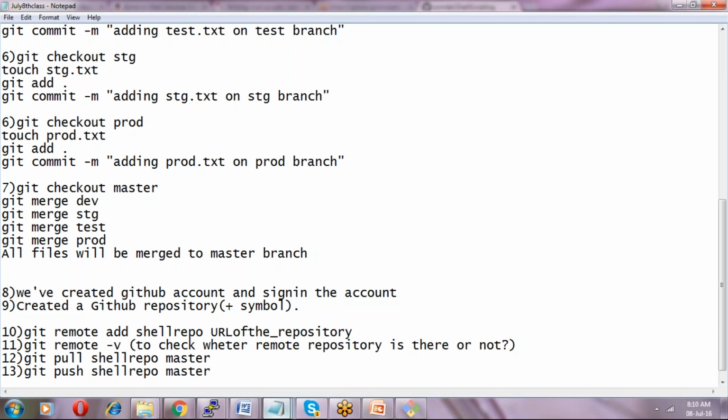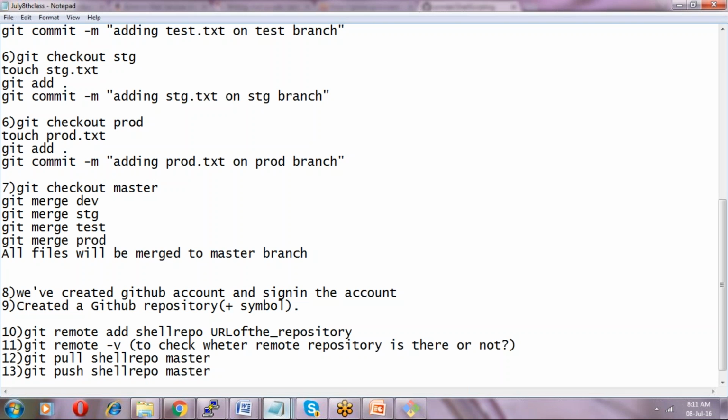Once that is done, we push all the data to the remote repository that we created in GitHub. So how can we create the GitHub repository? First of all, we have to pull the data. First of all, we have to create a git remote add.